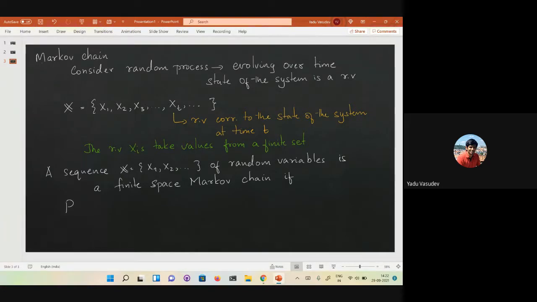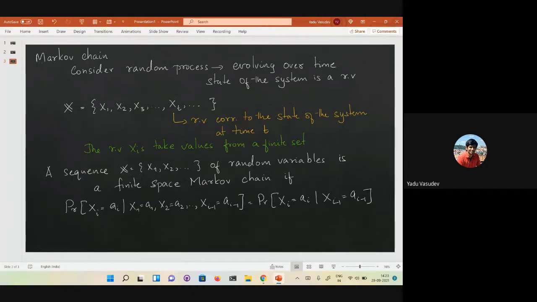If the probability that the current state of the system is A_i, given that it started from A_1, then proceeded to A_2, and then finally reached A_{i-1} in the i-1 step, is the same as the probability for X_i equal to A_i, given that X_{i-1} is equal to A_{i-1}. So this is again capturing the property that the history of how the random process reached the current state just depends on the previous state, right?